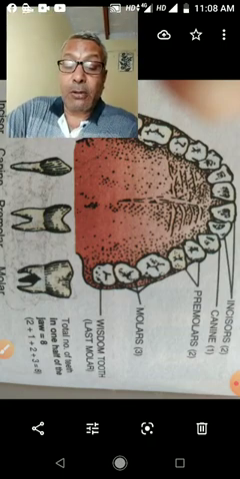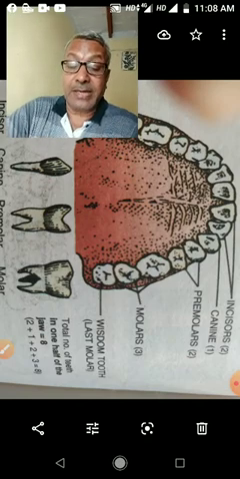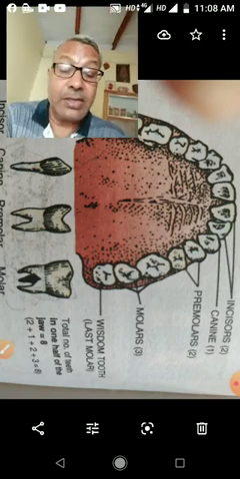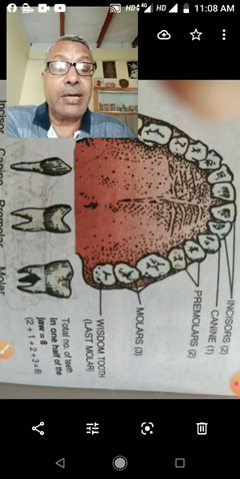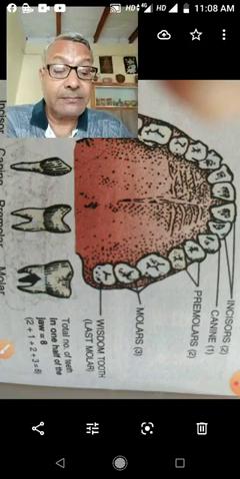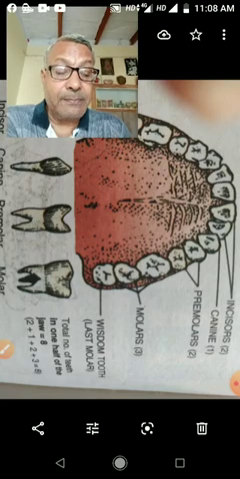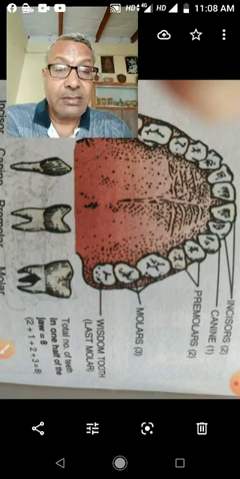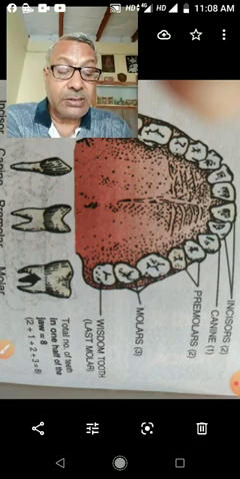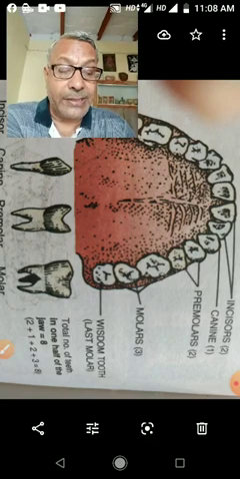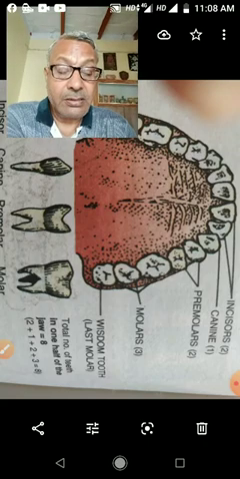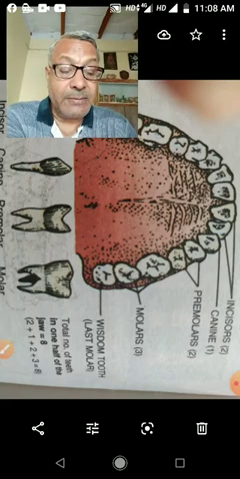Teeth develop by ossification in the mucous membrane of the buccal cavity. The teeth found in the buccal cavity of human beings are bunodont type, which means adapted for mastication. Thecodont type: the teeth are fastened in the socket of the jaw bones. Diphyodont, it means teeth develop twice.